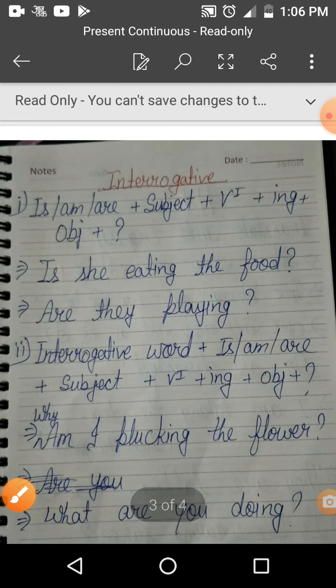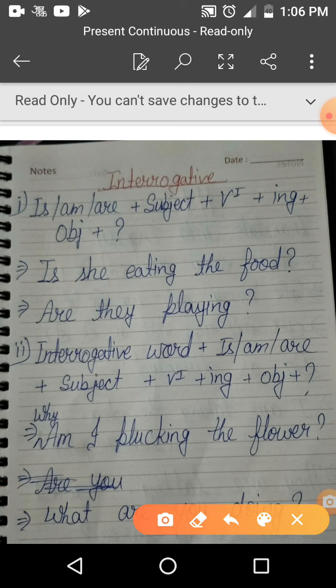Next, see the structure of interrogative. As you know, there are two types of interrogative. First, which starts with helping verb, and in Hindi, it starts with kya. So the structure is helping verb, and then subject, first form of verb plus ing, object, and at last question mark. Question mark is compulsory in interrogative sentences. You have to remember that we use helping verb before subject in the interrogative sentences.